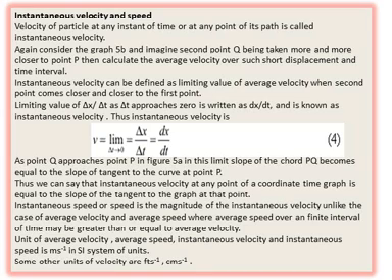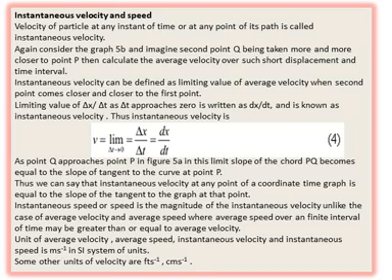And as point Q approaches point P in figure 5a, the slope of the chord PQ becomes equal to the slope of the tangent to the curve at point P. So in case you have to find the instantaneous velocity at any point P of a coordinate-time graph, then it will be equal to the slope of the tangent to the graph at that point.